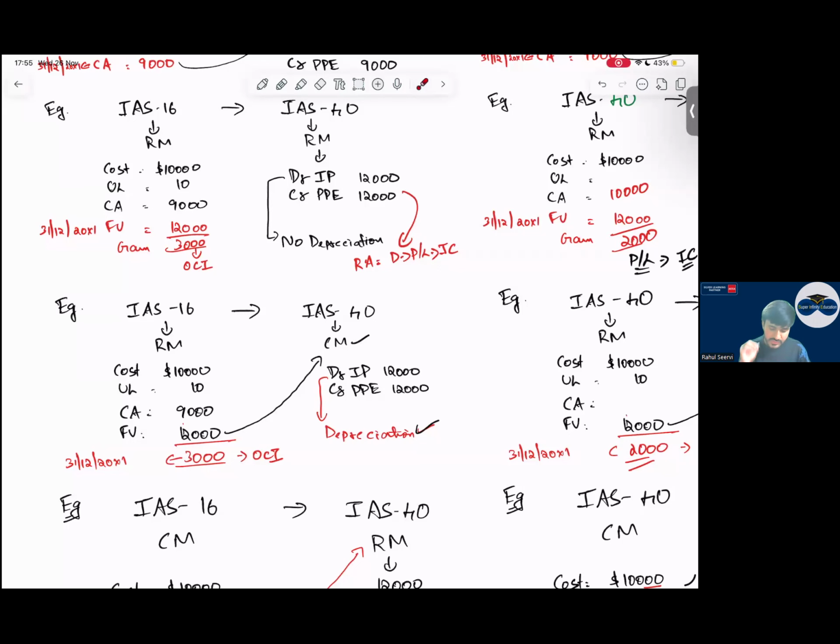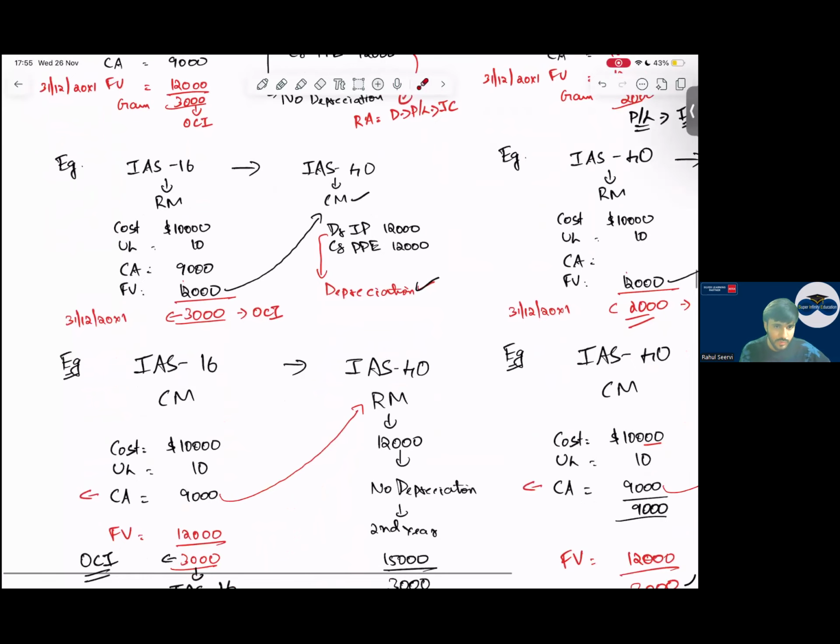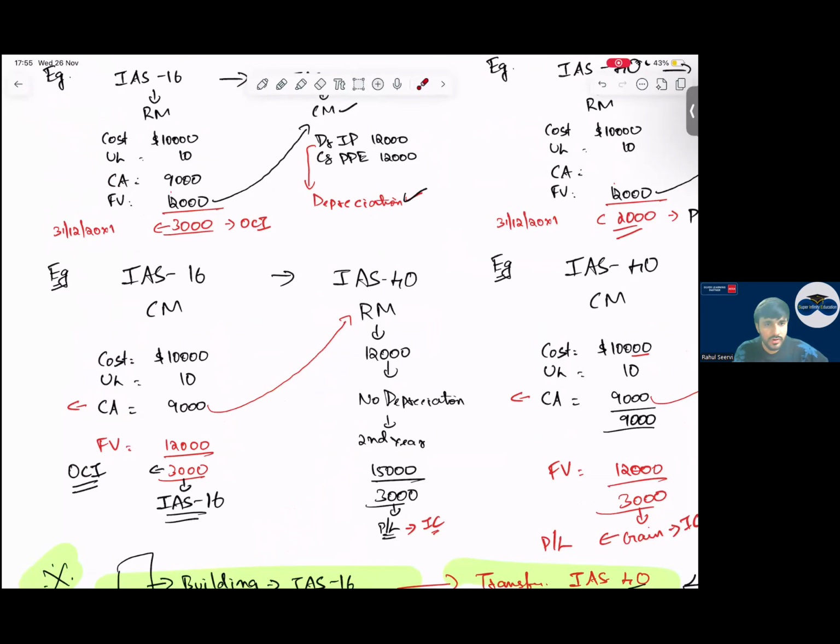The last case, which is an important one where students will make mistakes, see here. IAS 16 is at cost model, but IAS 40 is at revaluation model. So in that case, cost is 10,000, carrying amount 9,000, fair value is 12,000. So this gain is 3,000. Is IAS 16 following a revaluation model? IAS 16 is not following revaluation model, but still we have to revalue the asset because investment properties are at revaluation model, fair value. If you give this 9,000 to IAS 40, will it take? It will not take. So we have to calculate the fair value.